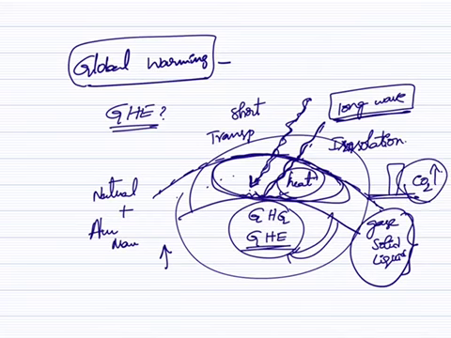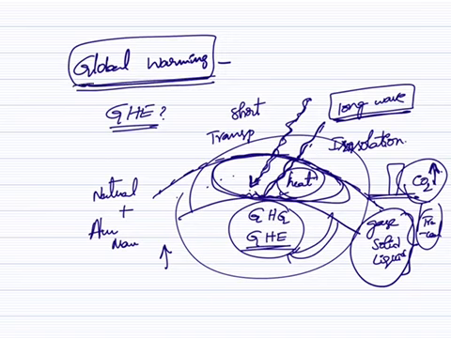It is due to many factors like transportation, use of coal, etc. Because of all these things, CO2 levels are increasing. CO2 is one of the greenhouse gases. Because of that, the atmosphere is absorbing more heat, which is leading to warming. That is known as global warming.